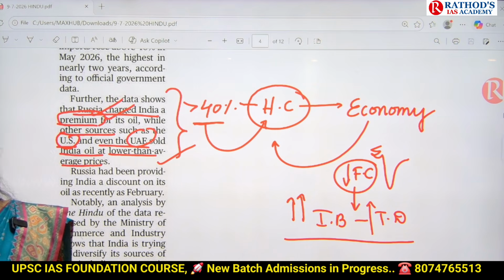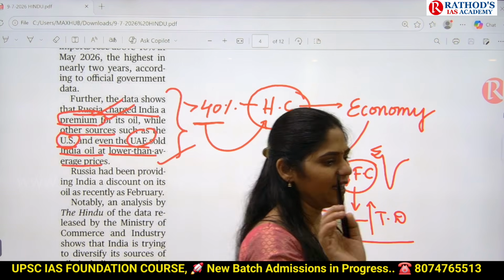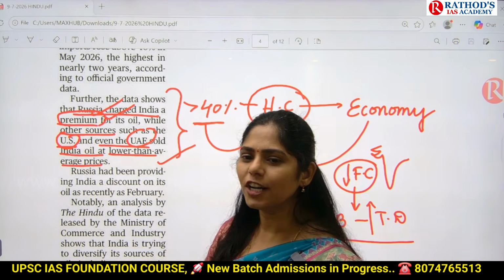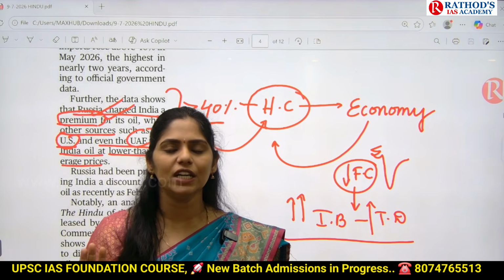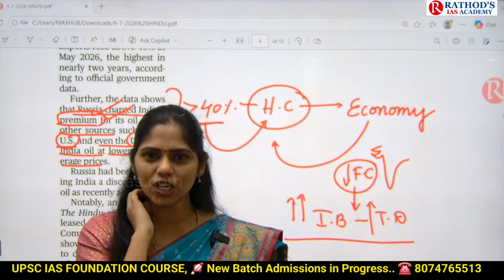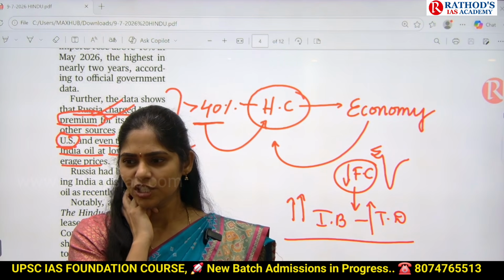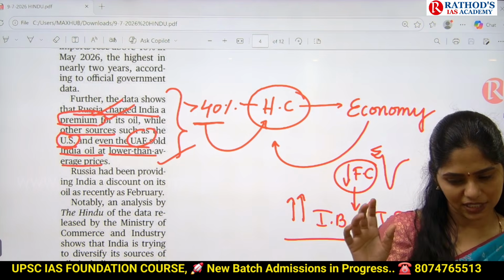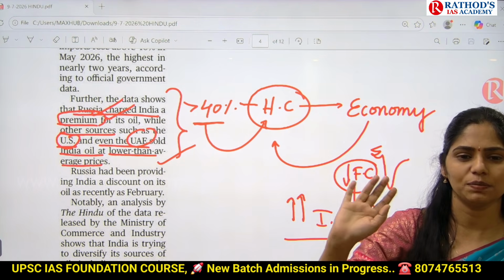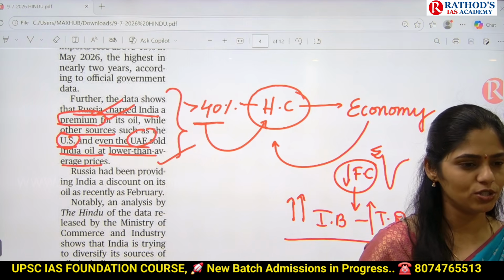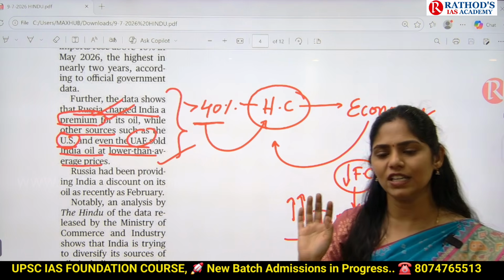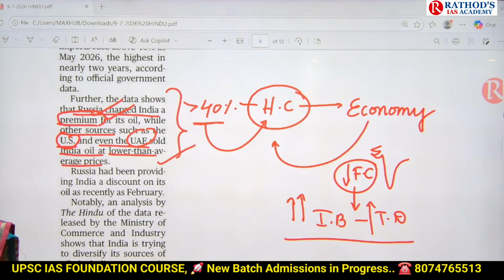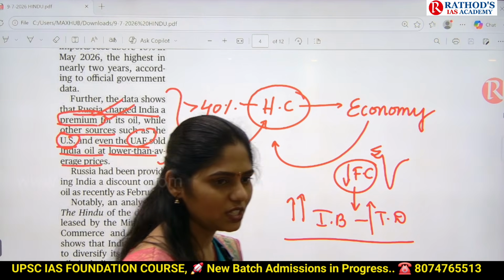So how can UPSC give you a question? Consider the following countries. They'll give 4 to 5 countries and they will ask you to arrange them in ascending order or descending order based on India's oil purchase. You know ascending order, descending order, right? What is ascending order? Small to big. Descending order, big to small. That means mainly UPSC can ask you from which country we are importing more. You have to know that order also. Try to make a list of at least 5 to 7 countries and that should be there in your mind. Right? So UPSC has a tendency to ask a question on this.